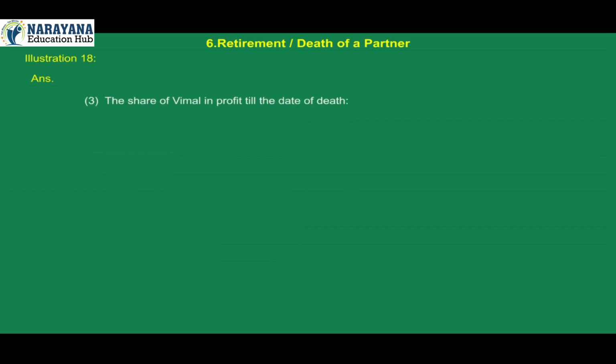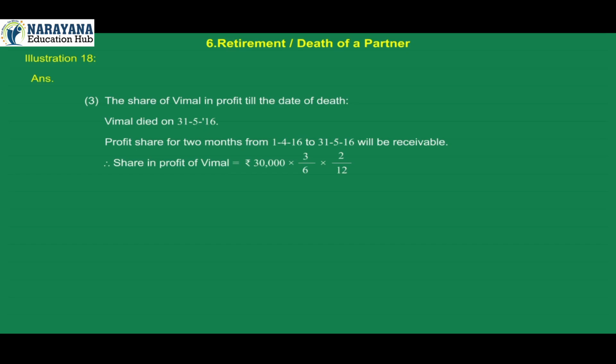3. The share of Vimal in profit till the date of death. Vimal died on 31st May 2016. Profit share for 2 months from 1st April 2016 to 31st May 2016 will be receivable. Therefore, share in profit of Vimal is rupees 30,000 into 3 by 6 into 2 by 12 is equal to rupees 2,500.